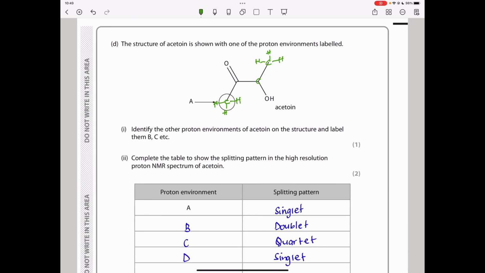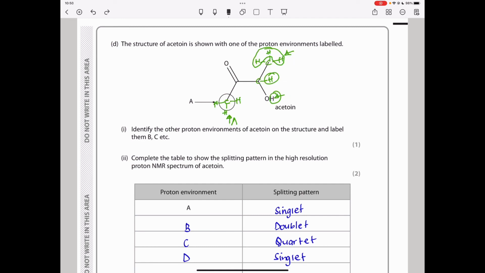Drawing the structure like that, let's see how many proton environments there are. There is this environment here, there is this proton here, so there is that proton and that environment. So if this is A, I can call that B, that C, and that D. Depending on how you've called it, because I erased what was previously there, let me see if I can bring it back.